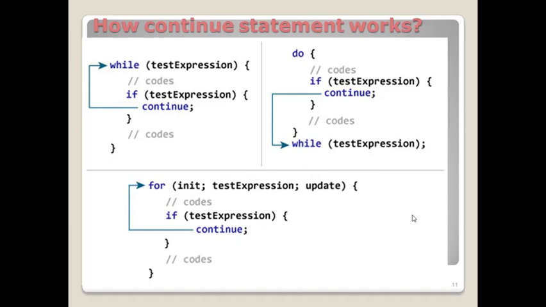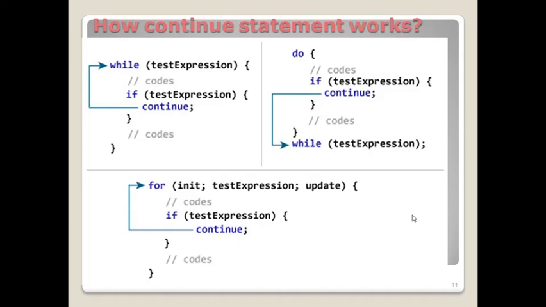If that if condition is true, it enters the if block and executes the continue. It passes the control to the beginning of the loop. Otherwise, it executes the remaining statements of the loop. In the for loop also, the same thing happens.